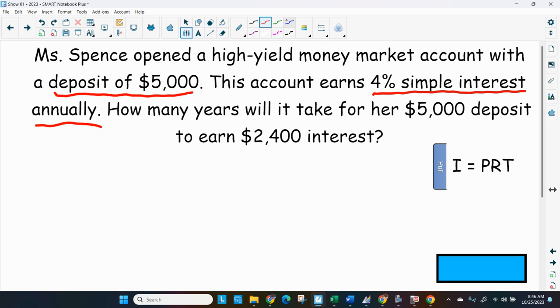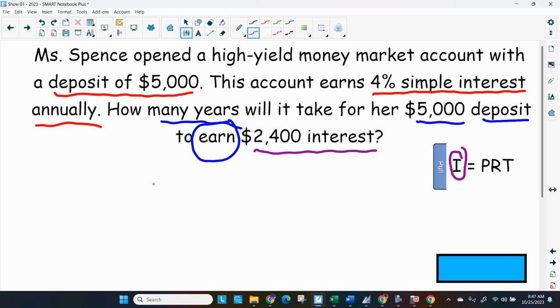So we're interested in how many years it will take for her $5,000 deposit to earn $2,400 interest. So we want the interest to be $2,400. Let's write that over here.